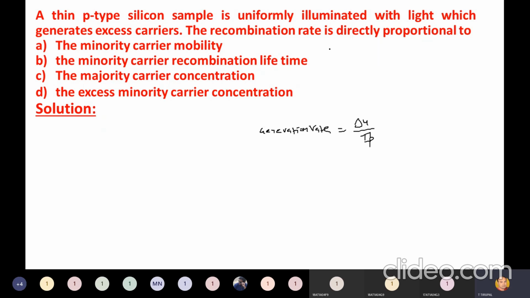The recombination rate is directly proportional to what? Delta n by tau p, or it is also given by delta p divided by tau n. Isn't it? So what is the answer?